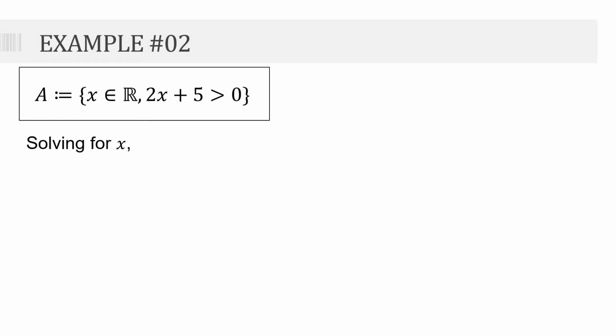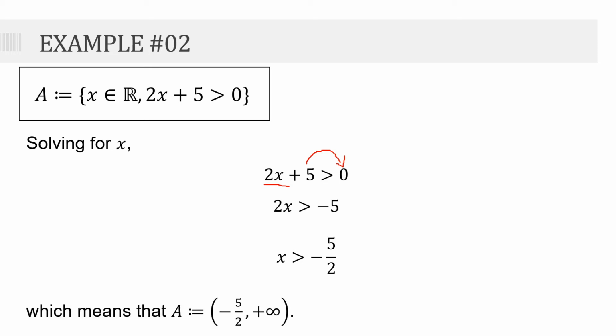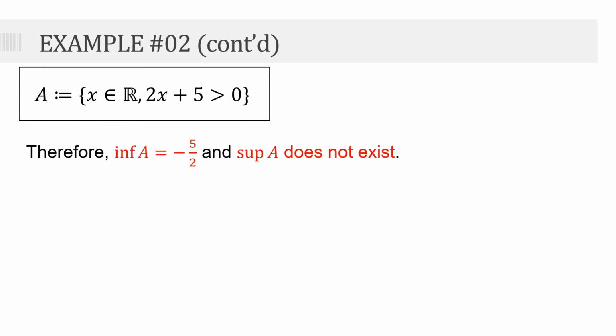So, if we solve for x, we have 2x plus 5 is greater than 0. Ngayon, since x lang ang gusto natin, i-transpose natin yung 5 dun sa kabila. So, we have 2x is greater than negative 5. And then, we divide by 2. So, we have x is greater than negative 5 over 2. This means that yung A natin is actually the unbounded negative 5 over 2 to positive infinity. Therefore, the infimum of A now is negative 5 over 2 and the supremum does not exist.